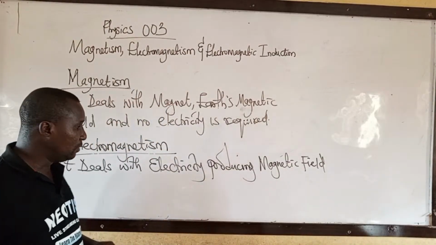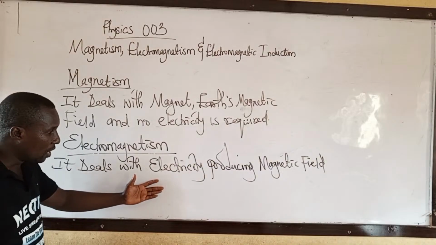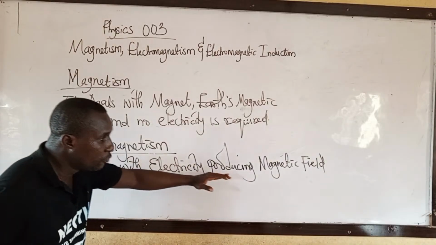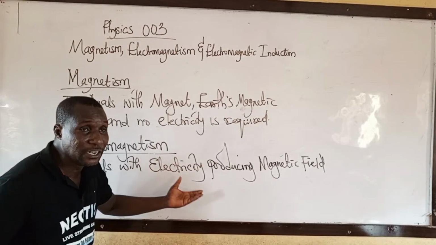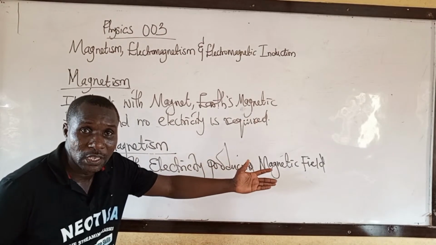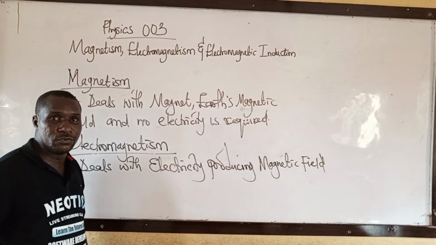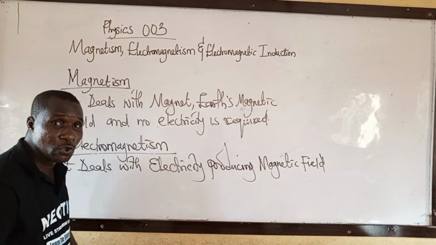Simple. That means it deals with electricity producing a magnetic field. In this situation we use electric current to produce a magnetic field. Under this, what are we going to study?